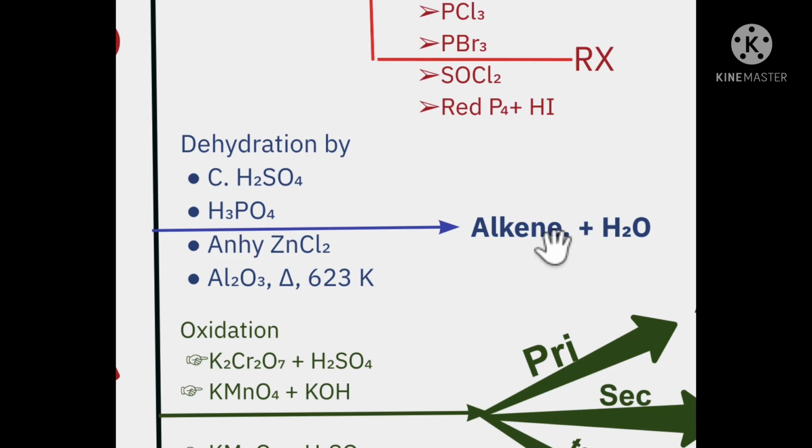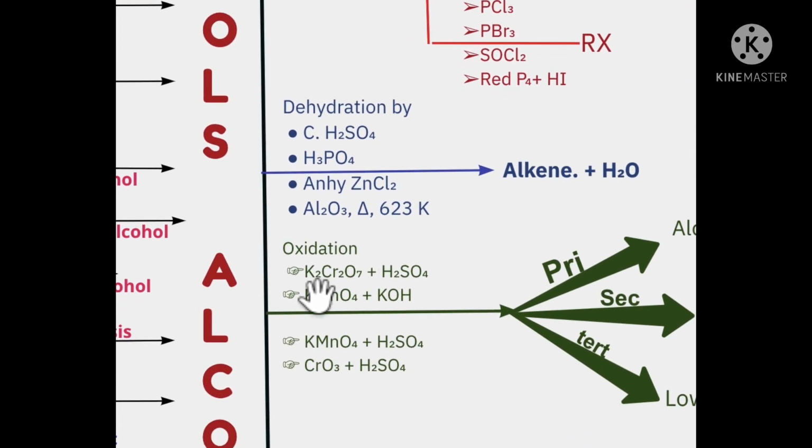We will discuss that later on. Dehydration with concentrated H2SO4, H3PO4, anhydrous zinc chloride, alumina at 623 Kelvin. All of this results in the conversion of alcohols to alkene.